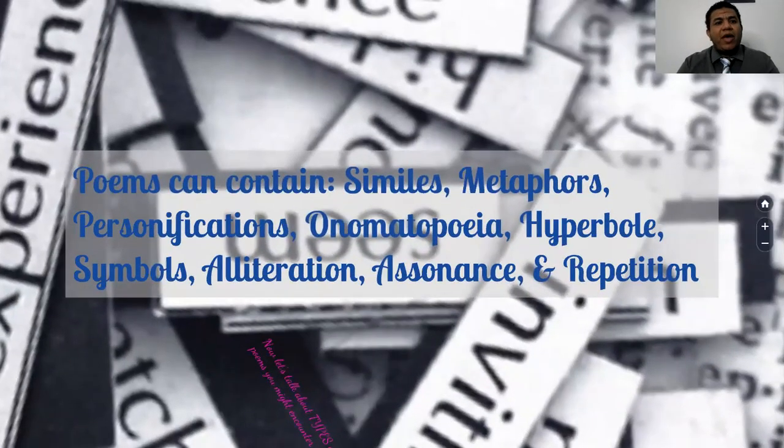Okay, in poetry we have many figures of speech, and they are all the reasons why there is a big difference between poetry and other types of literature. Poems can contain simile, metaphor, personification, onomatopoeia, hyperbole, symbols, alliteration, assonance, and repetition. So these are all figures of speech that you can find in poetry.